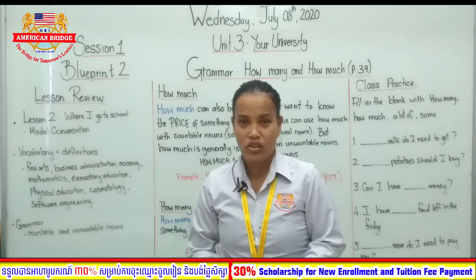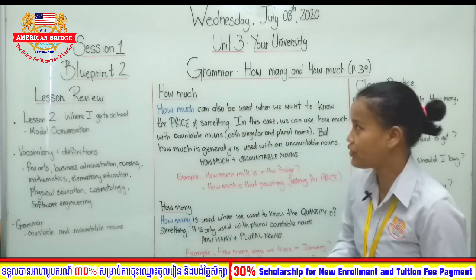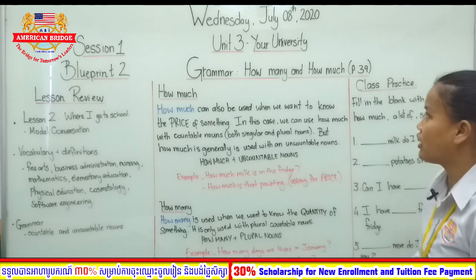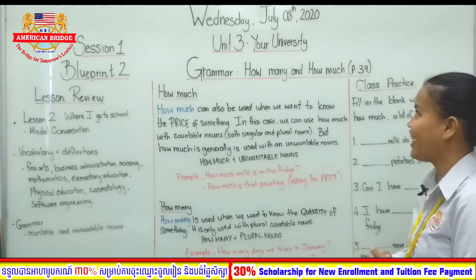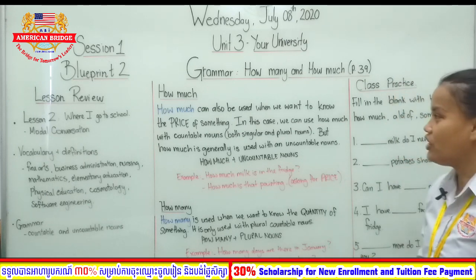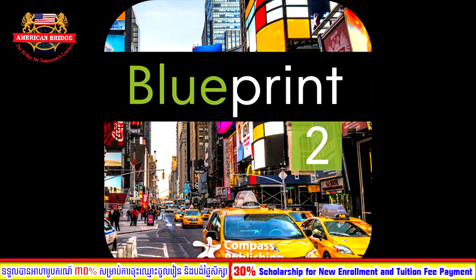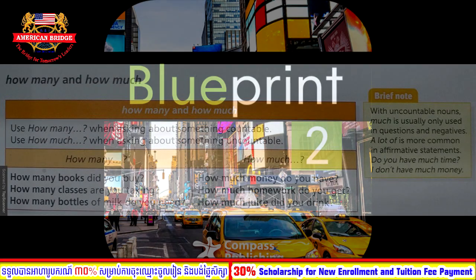All right, so what day are we on today? Yeah, that's right. Today we're on Wednesday, July 8th, 2020. Good. So for session 1, we're going to be covering Blueprint 2. Just make sure that you have your Blueprint 2 and open your book to page 39.